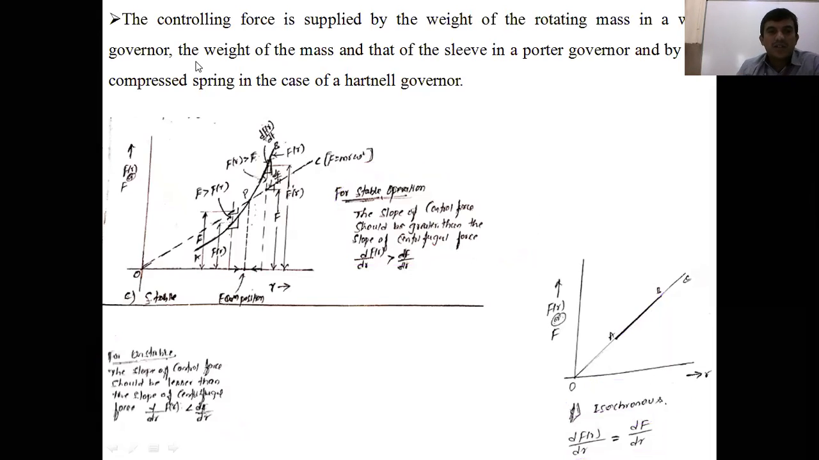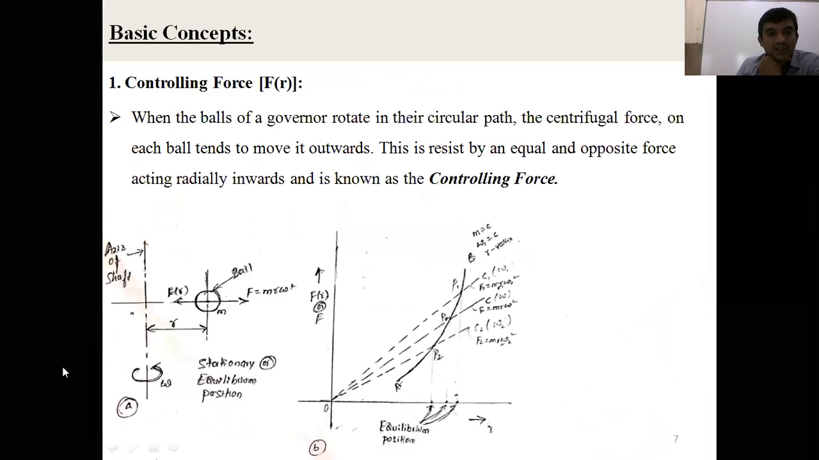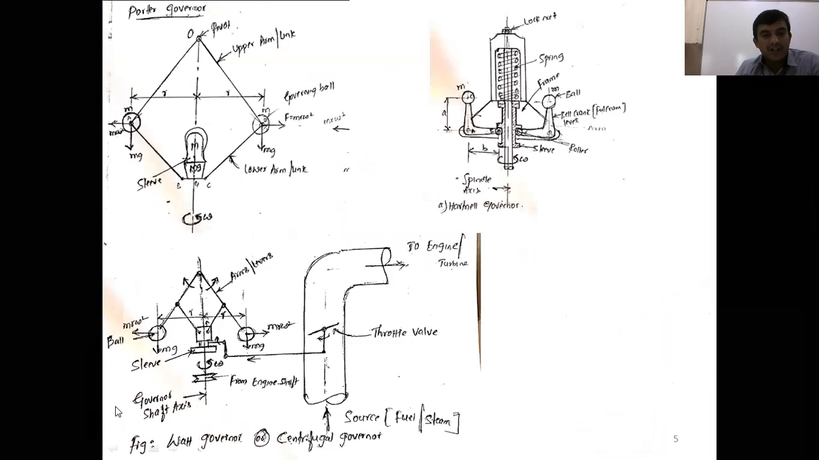See, the controlling force is applied by the weight of the rotating mass in the Watt governor. If you have three different types of governor, you can see, as already studied here: one is the Watt governor, second is the Porter governor, third is the Hartnell governor. So in the Watt governor, the controlling force is generated only by the mass of the governor balls, or the weight of the governor balls.